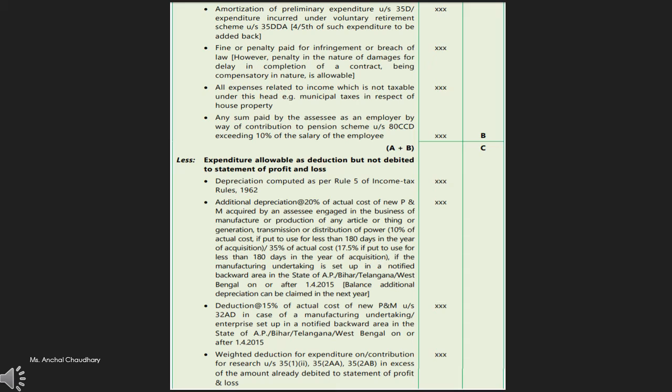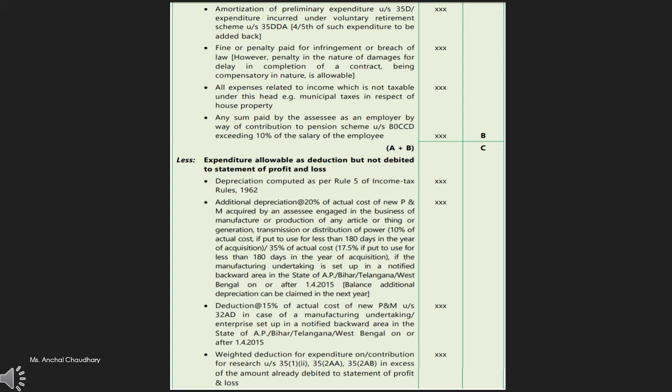After adding on all the expenses which you debited to the P&L account but which were not allowed as a deduction, you have to deduct the expenditures which are allowed as a deduction under the head and were not debited to the P&L account. Have a look at these expenses.